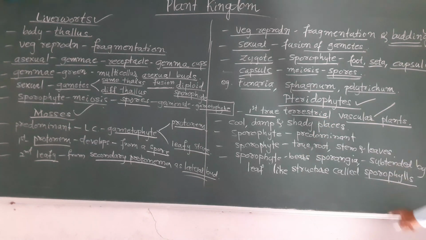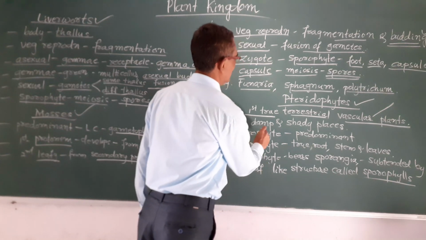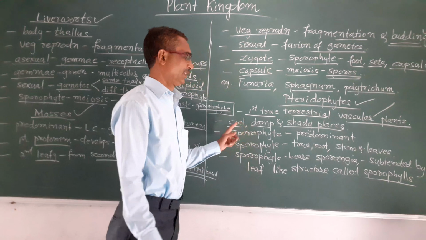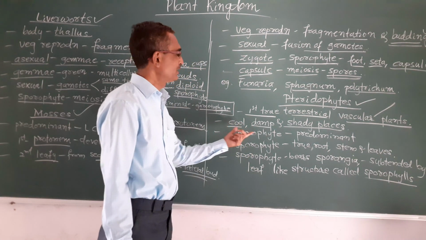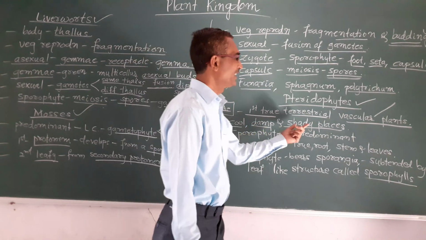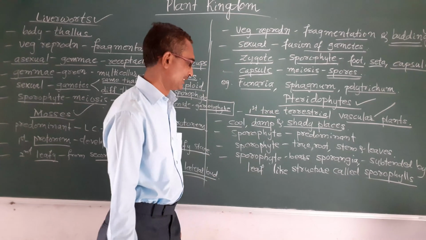Okay, vascular plants, that means they possess xylem and phloem vessels, and these grow in cool, damp and shady places. The pteridophytes grow in cool places, having lesser temperature, and damp, that is wet, and shady places.